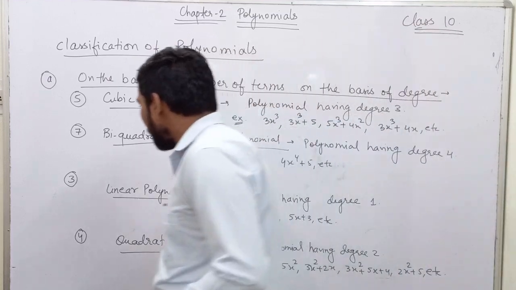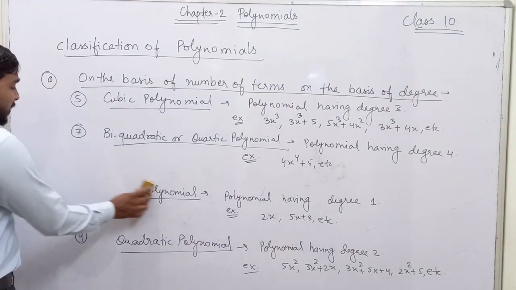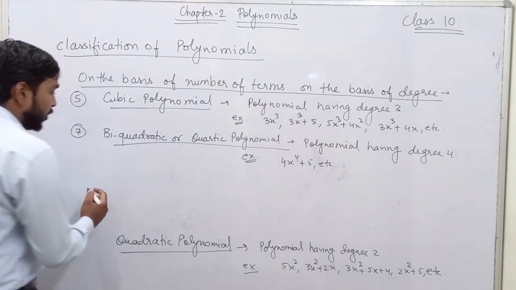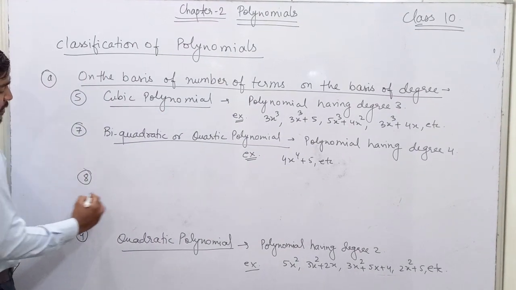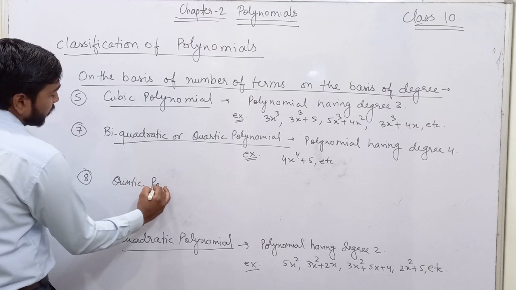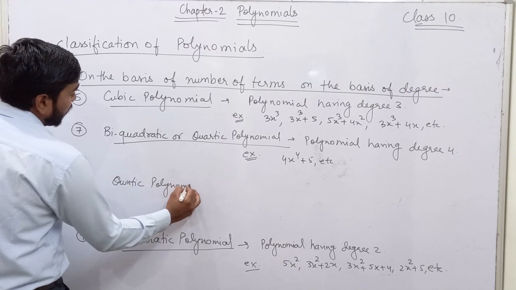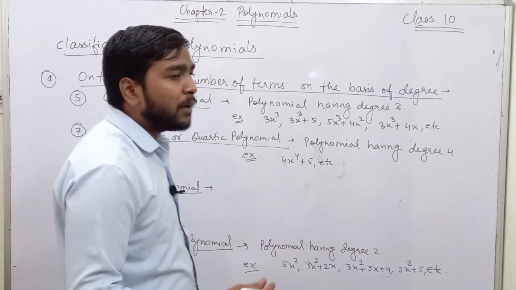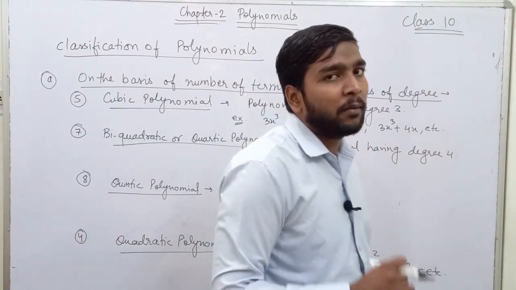Now, the next polynomial we have is a quintic polynomial. You will not find any problem based upon quintic polynomial in your syllabus.